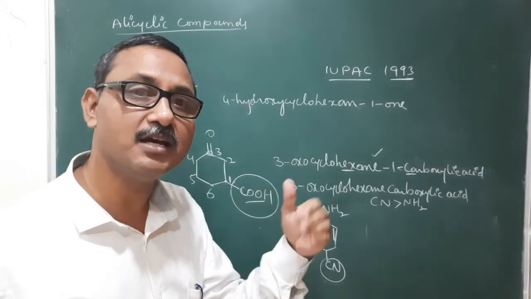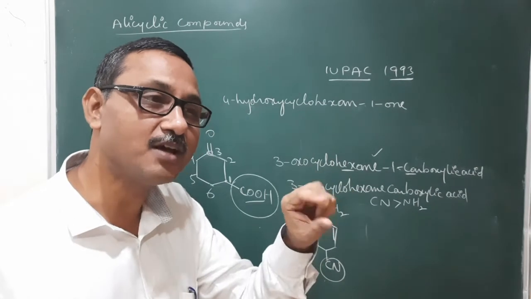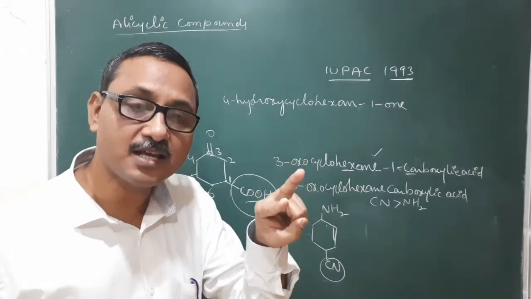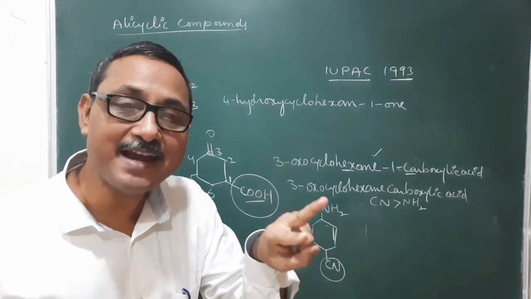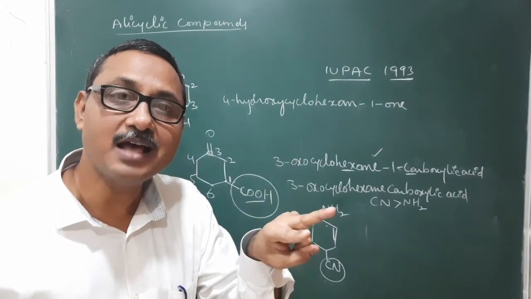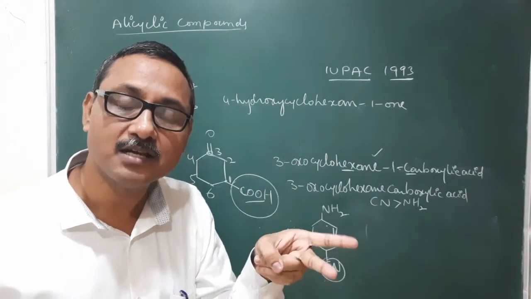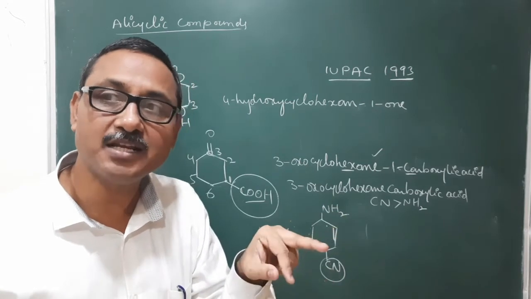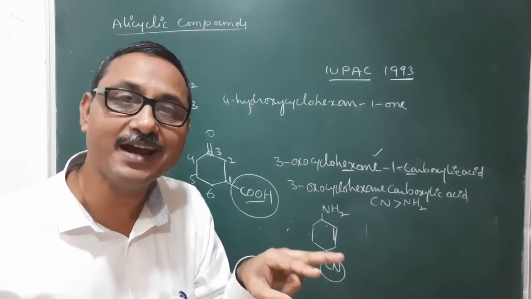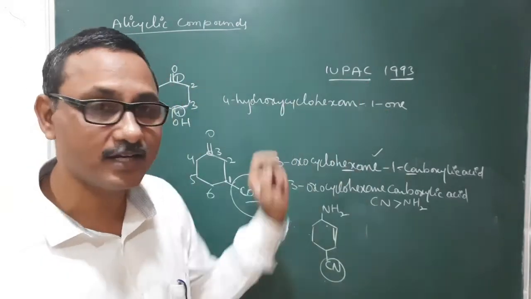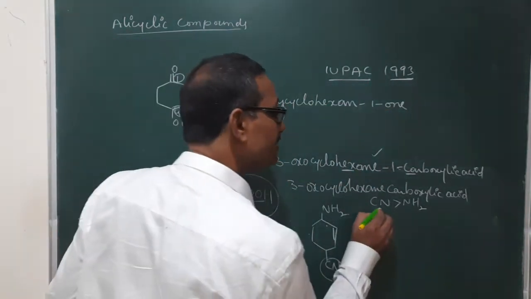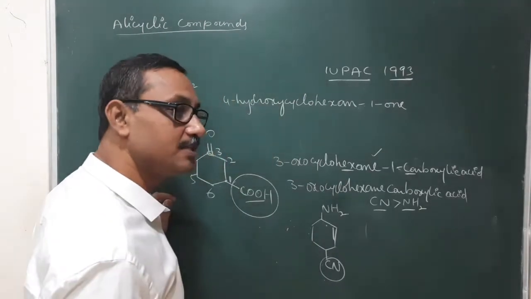That order is correct. In some books, the positions of ester and amide, and acid chloride, are reversed. Similarly, some books reverse nitrile and aldehyde. So don't follow that. This is the correct order according to 1993. Anyhow, here CN has more priority when compared with NH2.